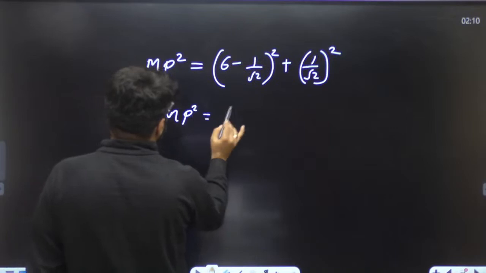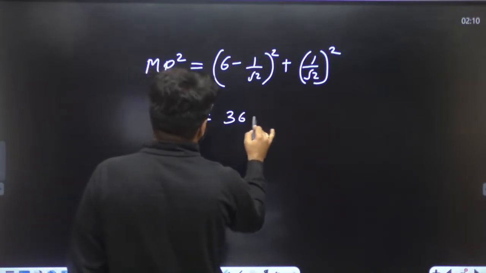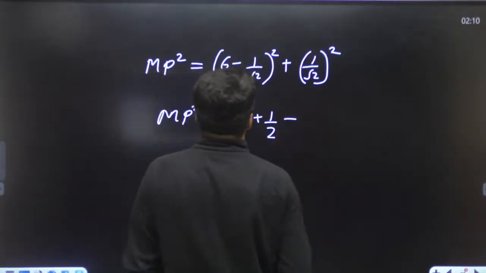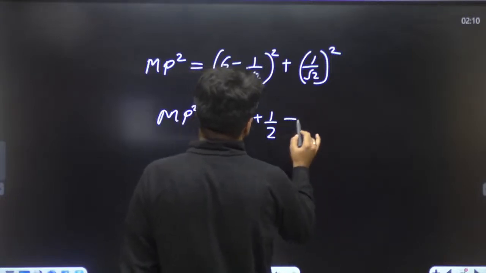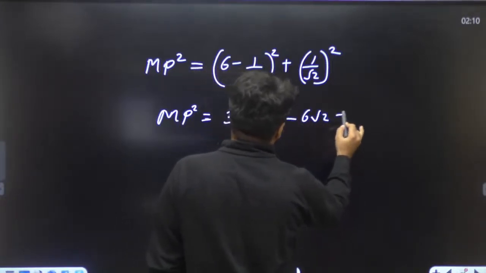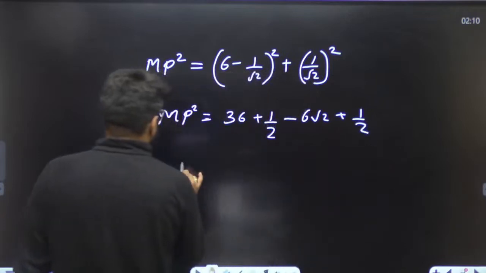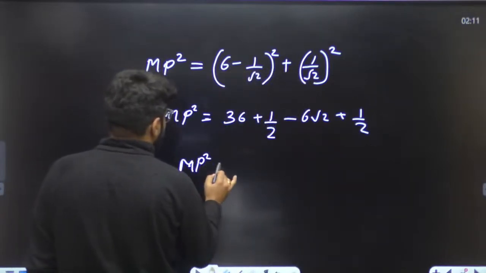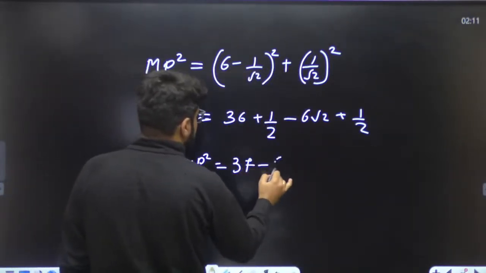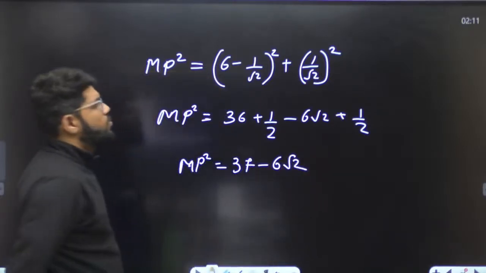So MP square is 36 plus 1 by 2 minus 2ab, which becomes 6 root 2, so MP square is 37 minus 6 root 2.